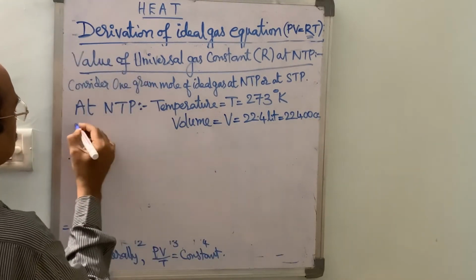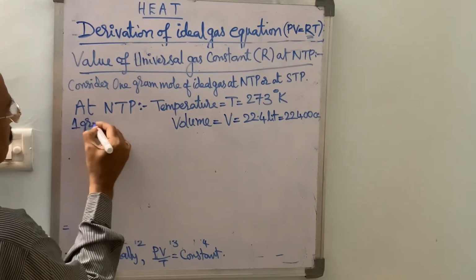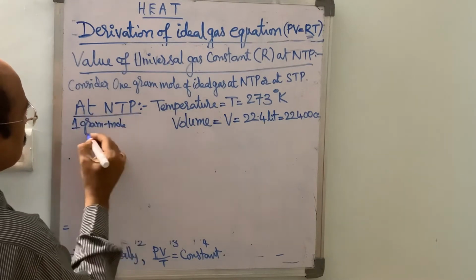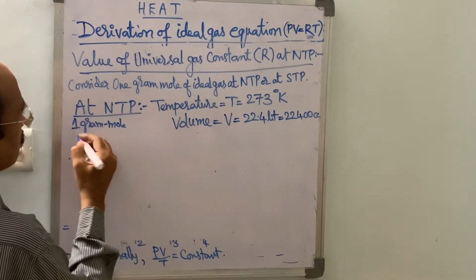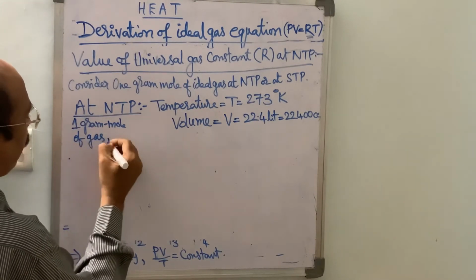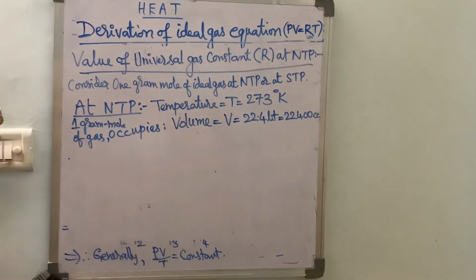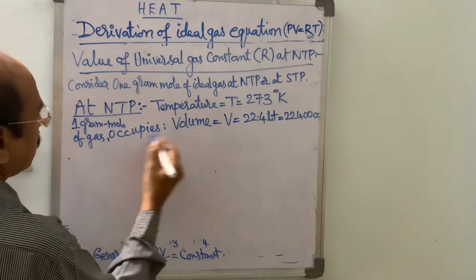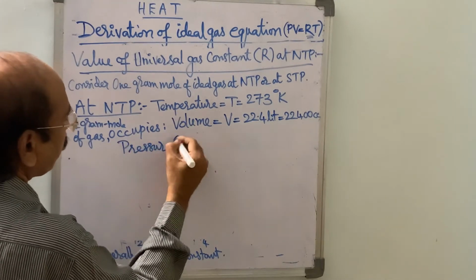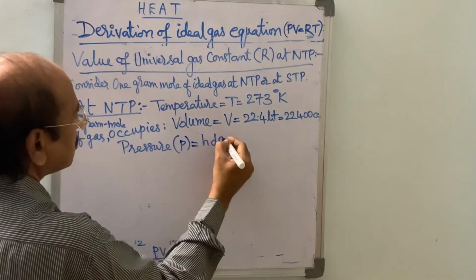and pressure P is obtained from the formula hdg.